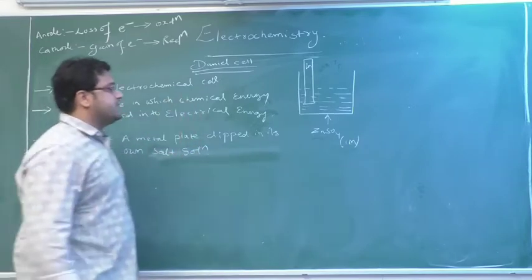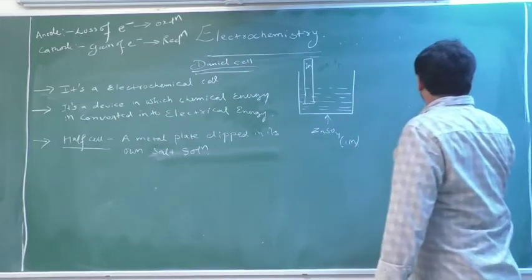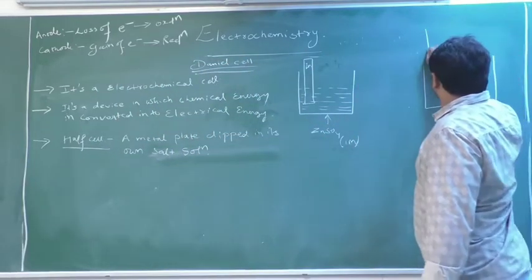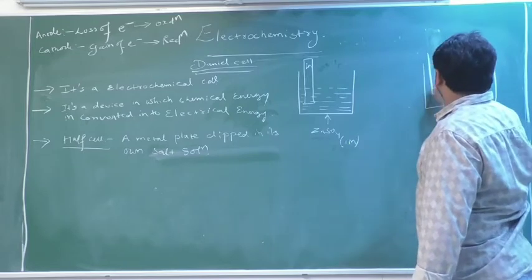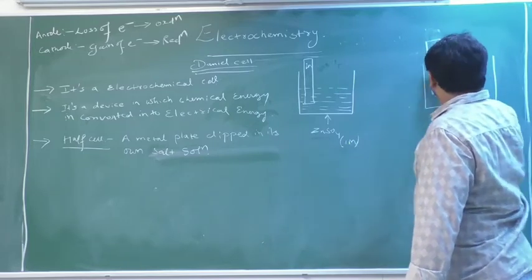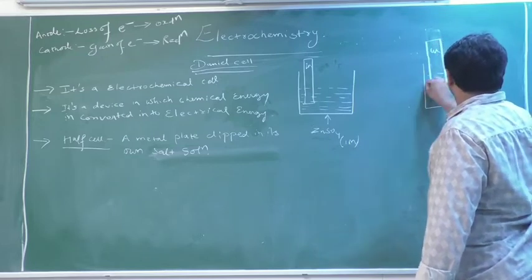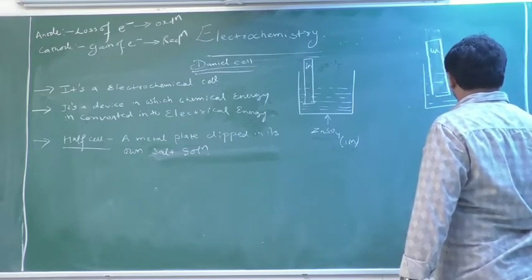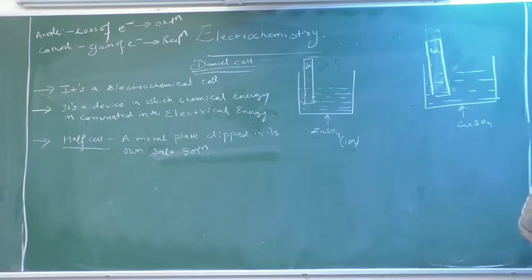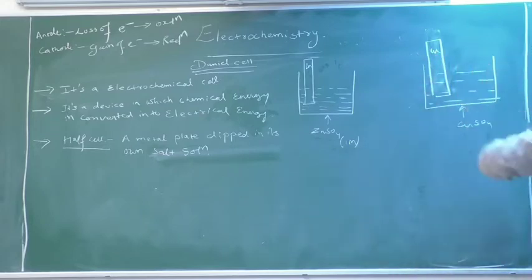See, another example, if I take copper and I dip it in copper sulfate solution. So here, this copper sulfate is a salt and this copper is a metallic rod. So this construction is also known as a what? A half cell.